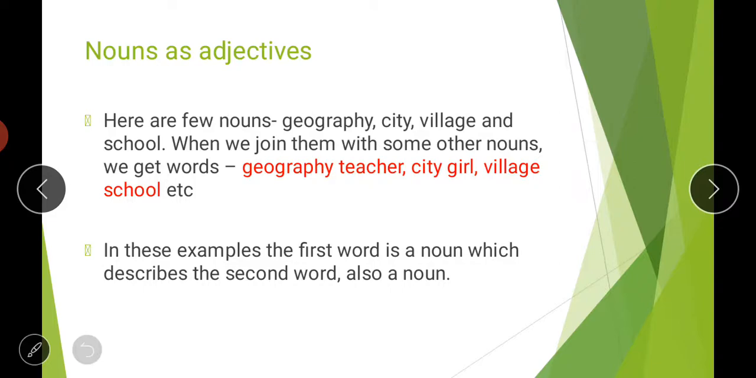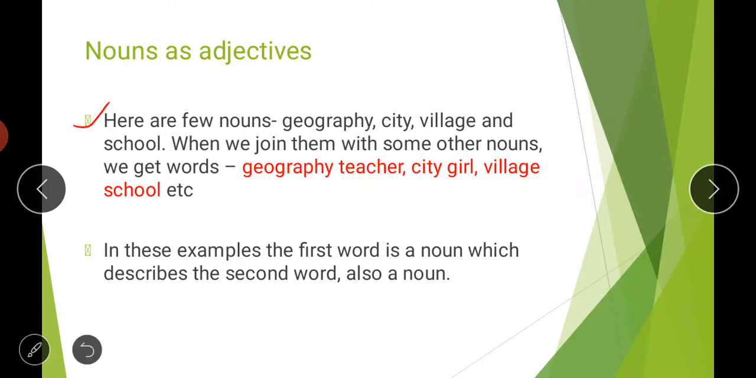This is your next topic in adjectives: nouns as adjectives. Students, as you know, adjectives are certain words that qualify nouns or pronouns. But there are some words which are actually nouns, yet they play the role of adjectives. So what are those words and how can they play the role of adjectives? Let us see.